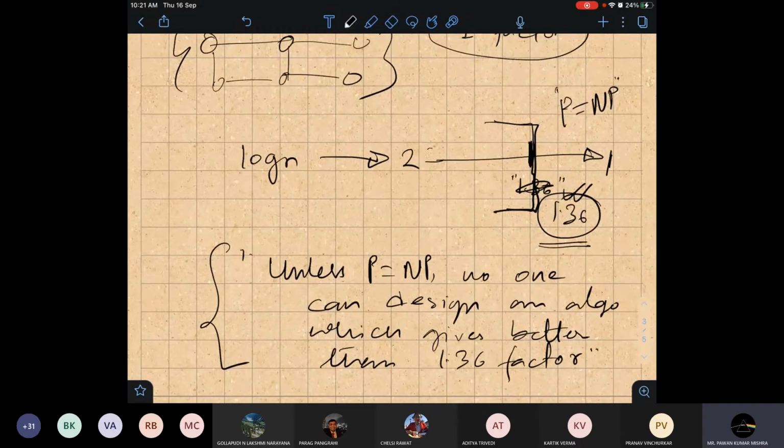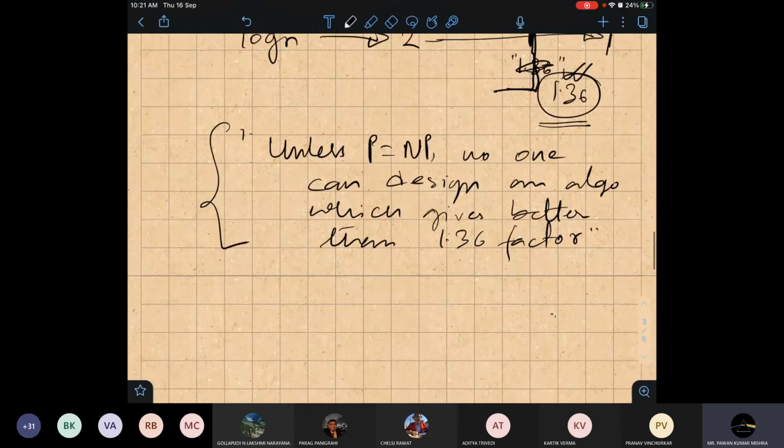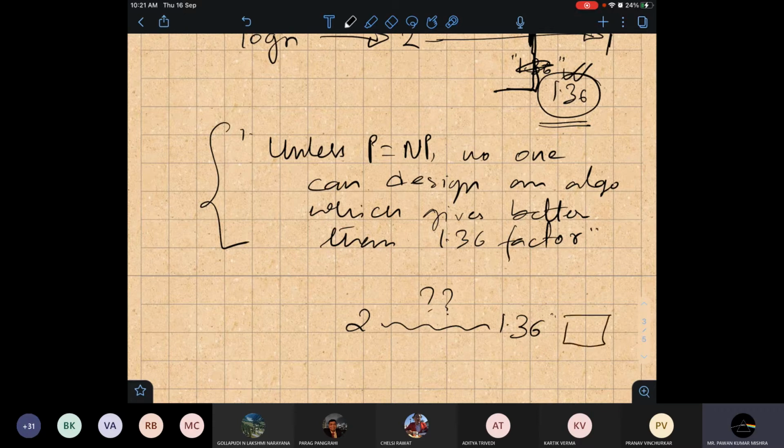Inapproximability will come in many places in your presentation, because people work in this area also. They try to prove something which ensures that we cannot do better than this. So for vertex cover there is still a window from 2 to 1.36. One of you can try to achieve this, how we can reduce from 2 to 1.36 if it is possible, but you cannot go beyond this. So this is an open question till now. So this is all about vertex cover.